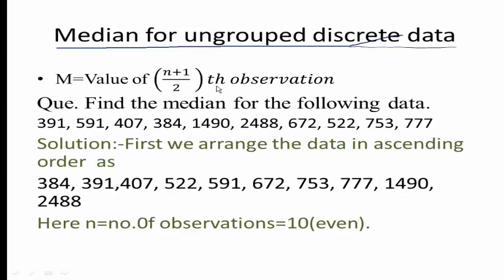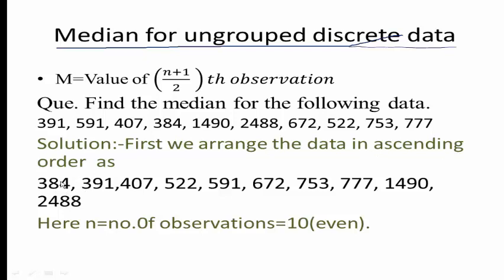Median for ungrouped data. Now, what is the formula for median here? The formula for median is the value of (n plus 1) divided by 2th observation. So the question is, find the median for the following data: 391, 591, 407, 384, 1490, 2488, 672, 522, 753 and 777. First we arrange the data in ascending order.